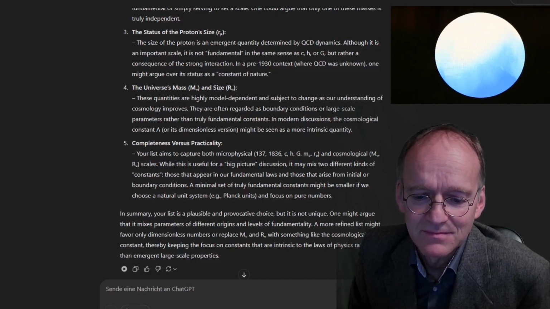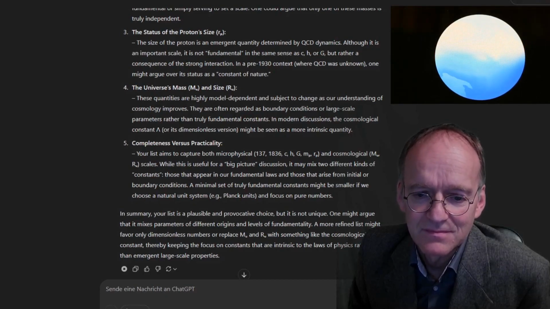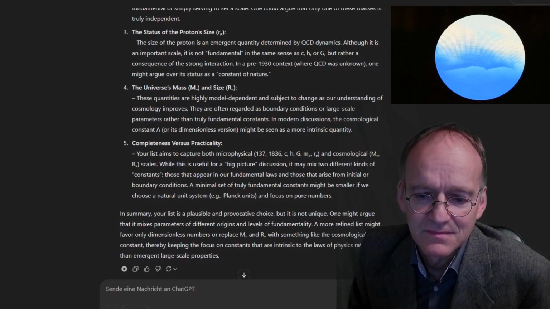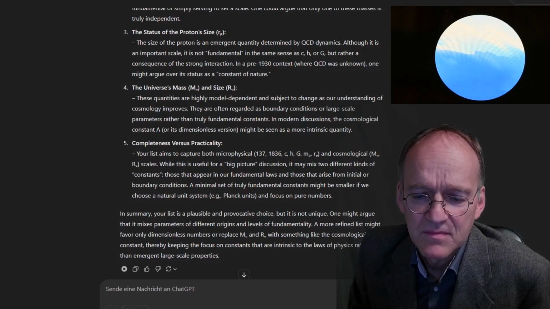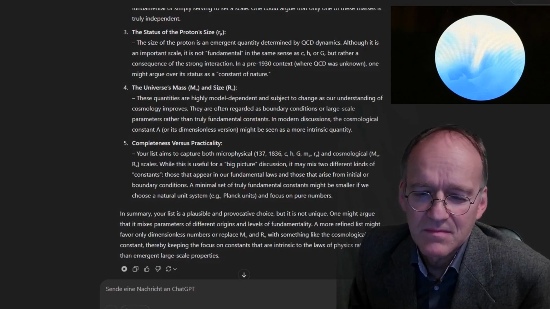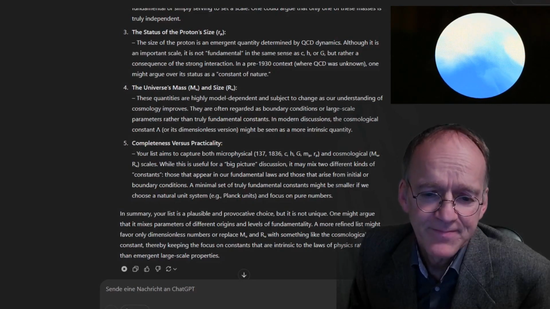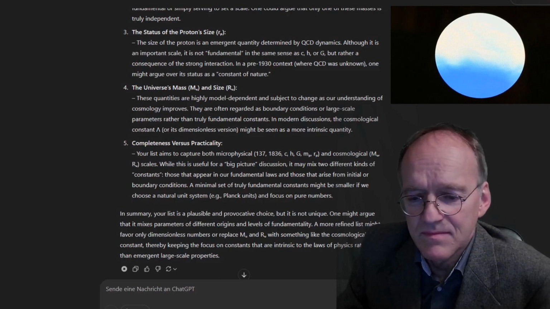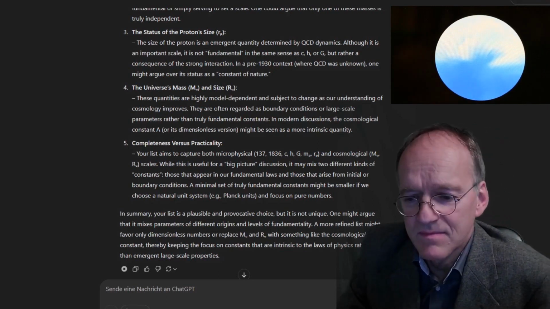5. Completeness versus practicality. Your list aims to capture both microphysical constants, alpha, 10^-36, c, h, G, m_p, and cosmological scales, R_U. While this is useful for a big picture discussion, it may mix two different kinds of constants, those that appear in our fundamental laws and those that arise from initial or boundary conditions. The same stuff. A minimal set of truly fundamental constants might be smaller if we choose a natural unit system, e.g. Planck units, and focus on pure numbers.